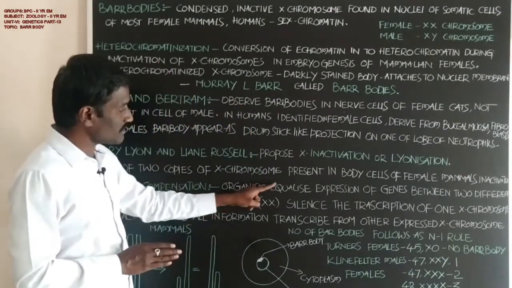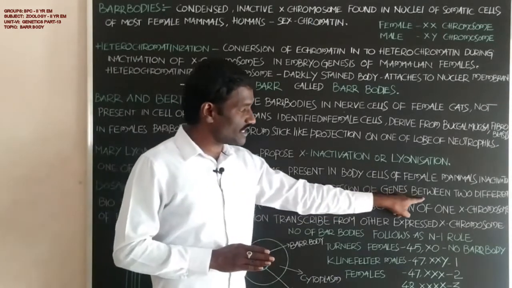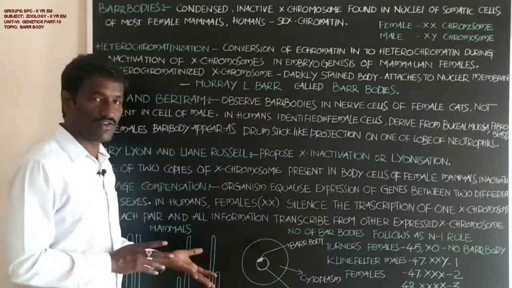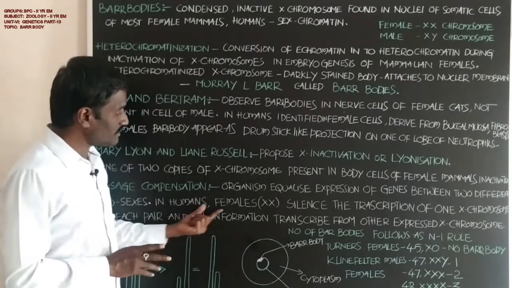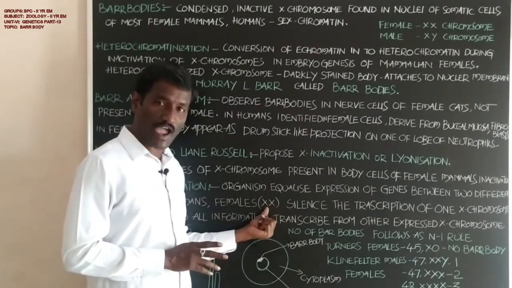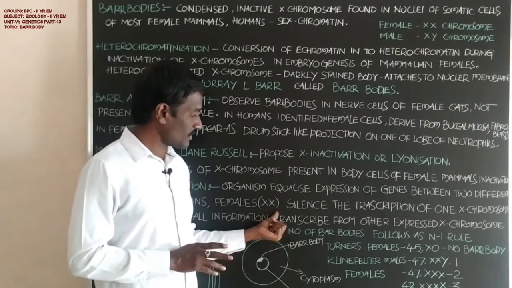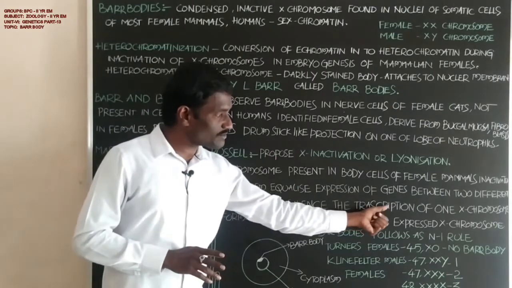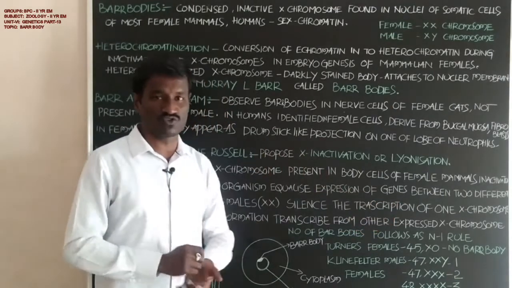In humans, females which have 2 X chromosomes silence the transcription of 1 X chromosome.